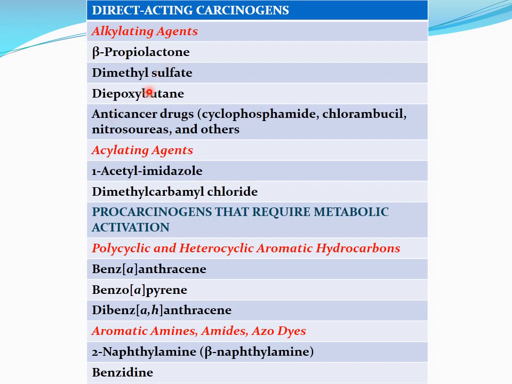The alkylating agents include beta-propiolactone, dimethyl sulfate, diepoxybutane, and anticancer drugs including cyclophosphamide, chlorambucil, nitrosoureas and others. Then acylating agents including acetyl imidazole, dimethyl carbamyl chloride, and then procarcinogens that require metabolic activation. These include polycyclic and heterocyclic aromatic hydrocarbons like benzanthracene, benzopyrene, dibenzanthracene, and aromatic amines like